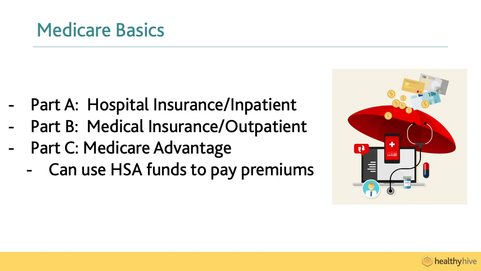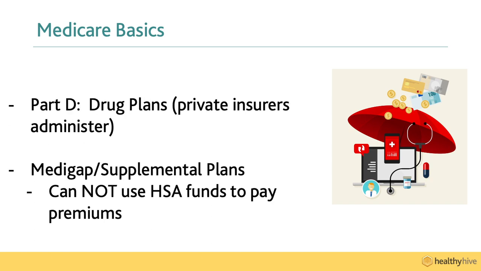Part A can be understood as hospital insurance to cover the most serious health conditions that require overnight stays in a hospital. Medicare Part B covers the more routine doctor office visits and other categories like lab work and therapy. Medicare Part C is also referred to as Medicare Advantage. Part C plans are administered by private insurance plans and usually include a broad range of preventative services and value-added programs. Part D plans are for prescription drug plans, which are also administered by the private sector.